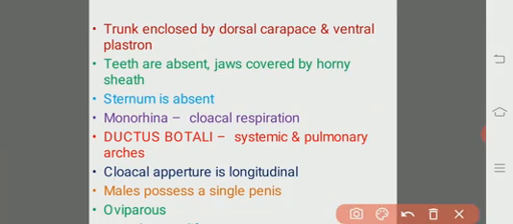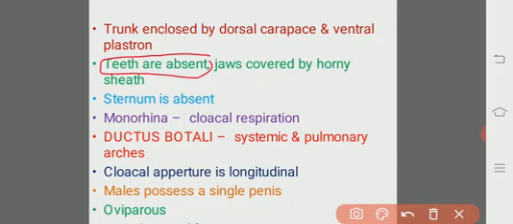Trunk is enclosed by a dorsal carapace, a very important point, and a ventral plastron. The trunk of the tortoises is enclosed by a dorsal shield, which is known as the carapace, and ventrally it is known as the plastron. One more important thing is that teeth are absent, they are edentate.